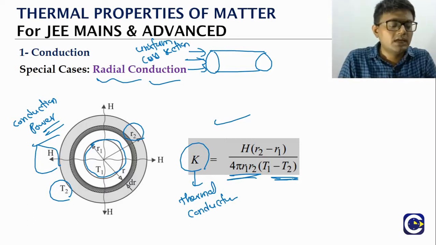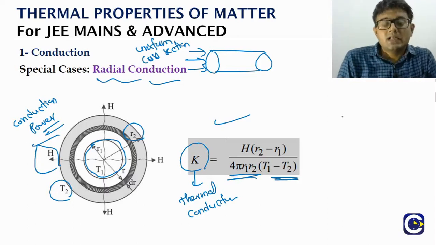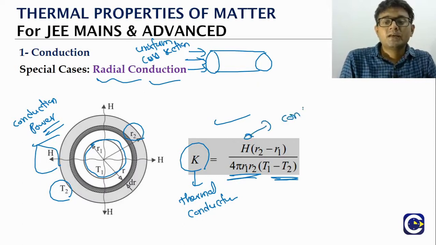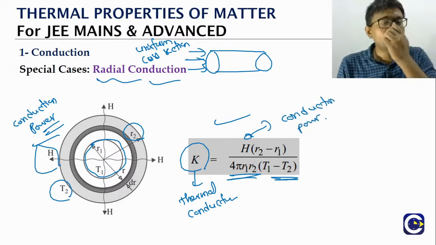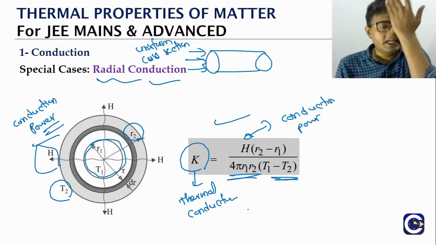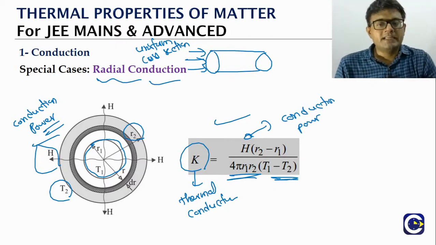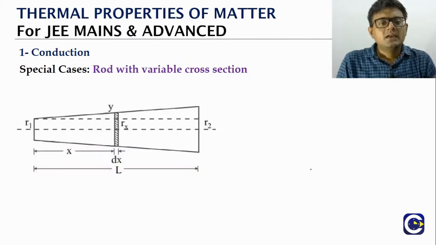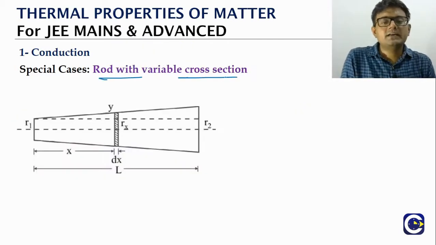This formula relates the conduction power in the radial direction to the thermal conductivity of the material, the geometrical parameters and the temperatures. This is another important result.